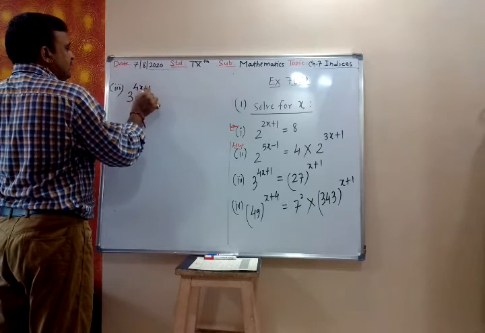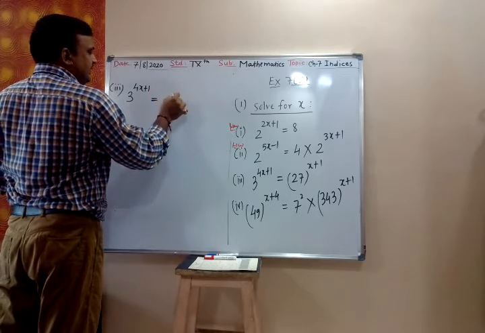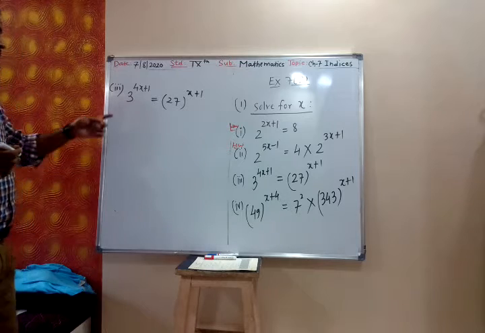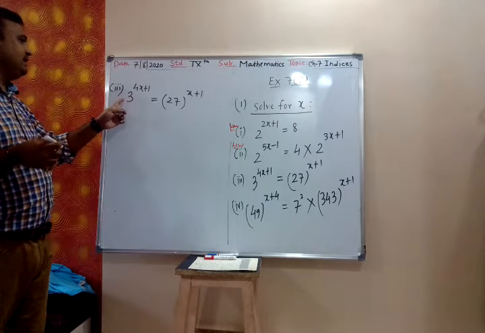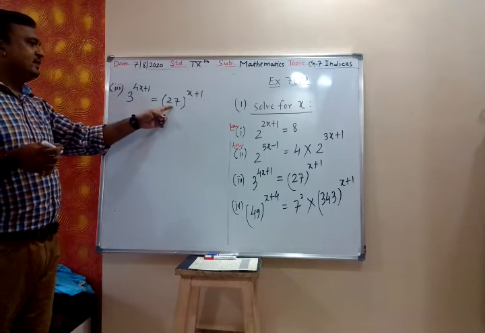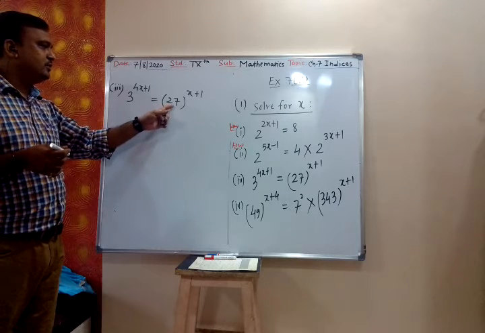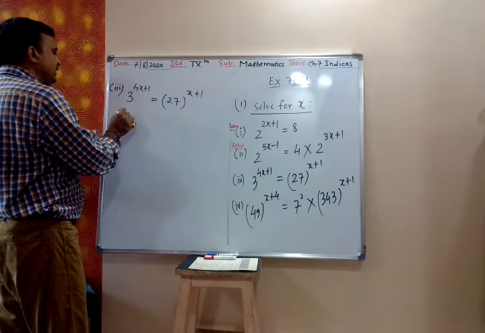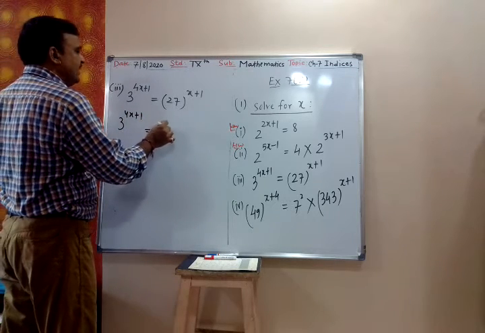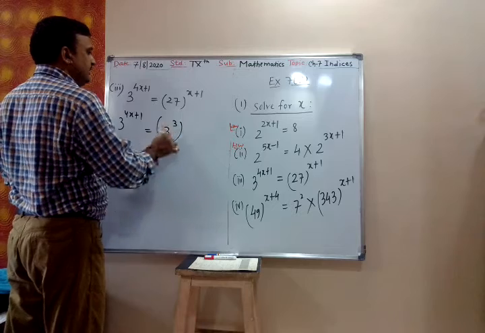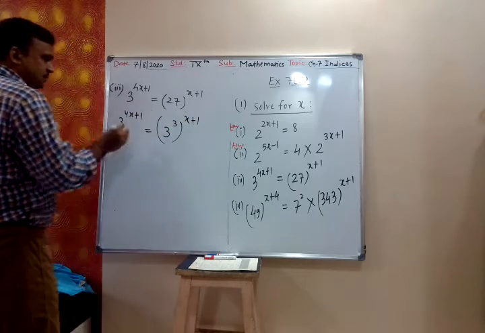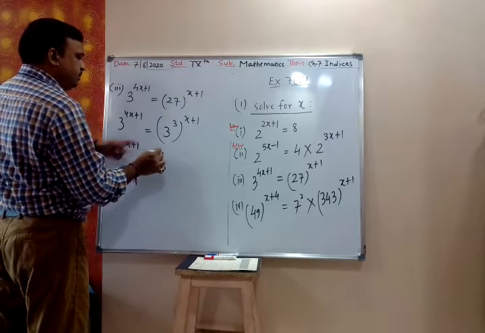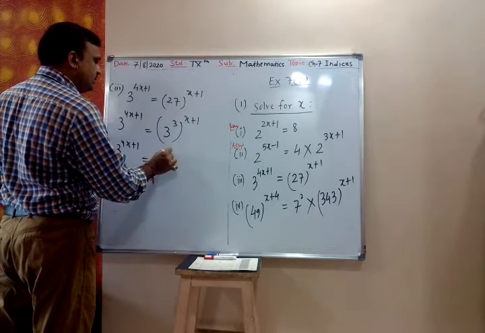So 3 raised to 4x plus 1 is equal to 27 raised to x plus 1. Now if you see, my left hand side is base 3, right hand side is 27. So this 27 also we have to write in base 3. 27 I can write as 3 raised to 3, raised to x plus 1. So 3 raised to 4x plus 1 is equal to 3 raised to power, you have to multiply the power. So 3 into x plus 1.